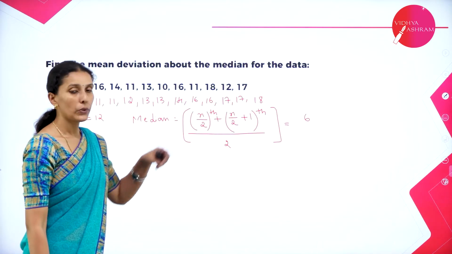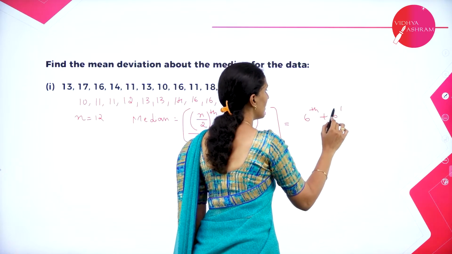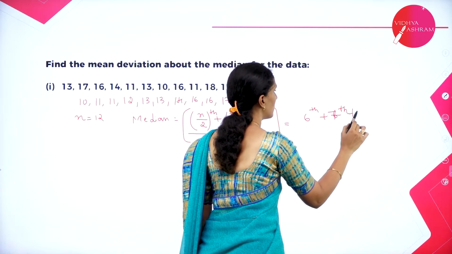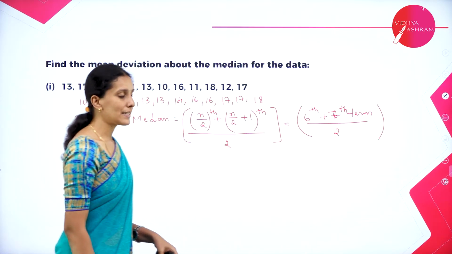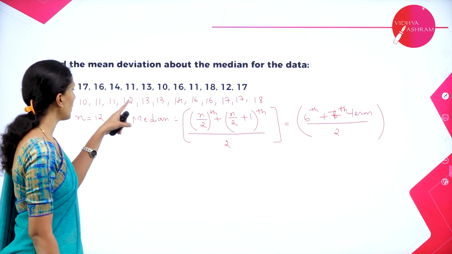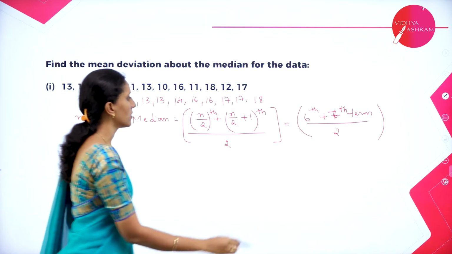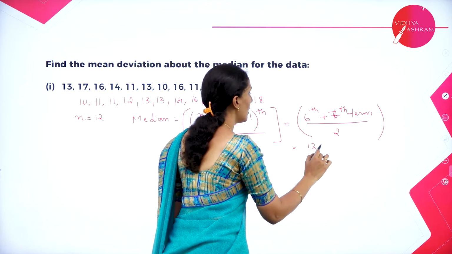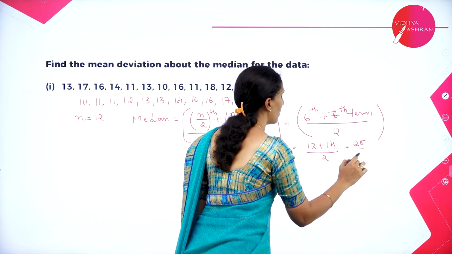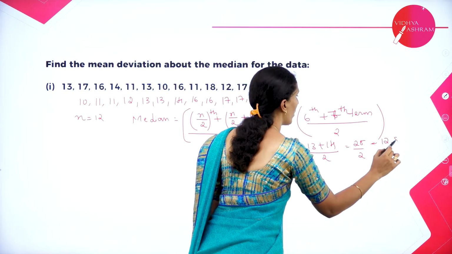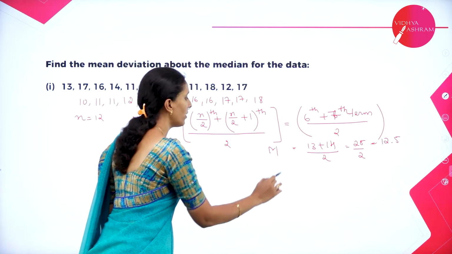Next, n by 2 plus 1 is 6 plus 1, which is 7. So therefore, the 6th term plus the 7th term divided by 2. Let's see what the 6th and 7th terms are. Here 1, 2, 3, 4, 5, 6. The 6th term is 13 and the 7th term is 14. So the value is 13 plus 14 divided by 2, which is 25 divided by 2, which is equal to 12.5. So now we got the median as 12.5.